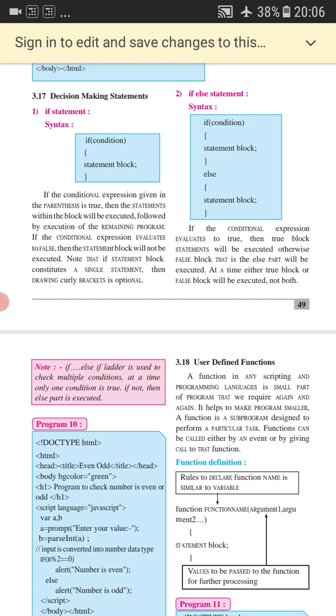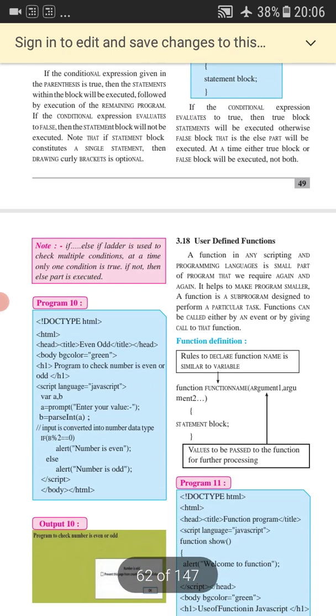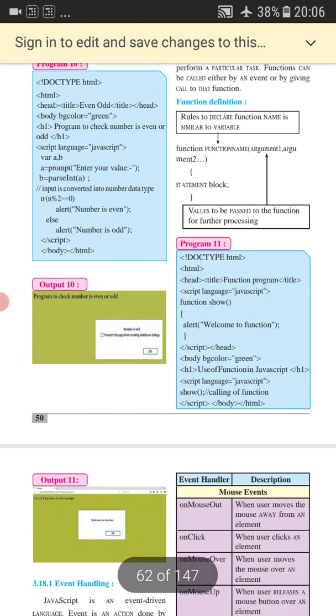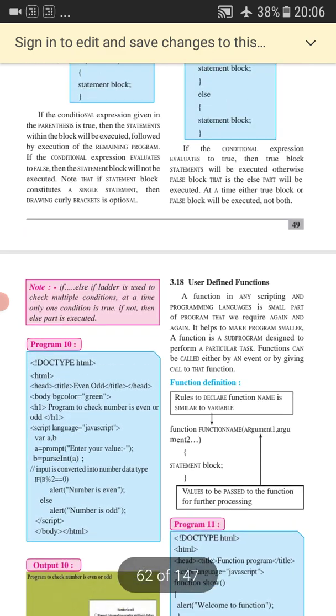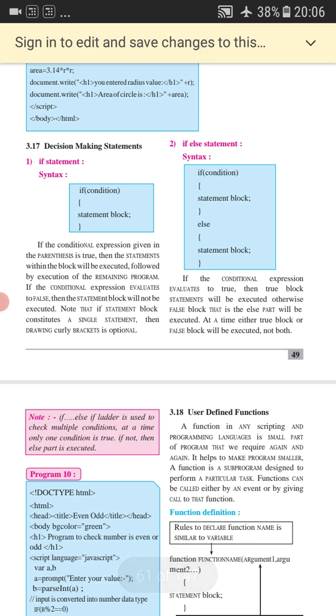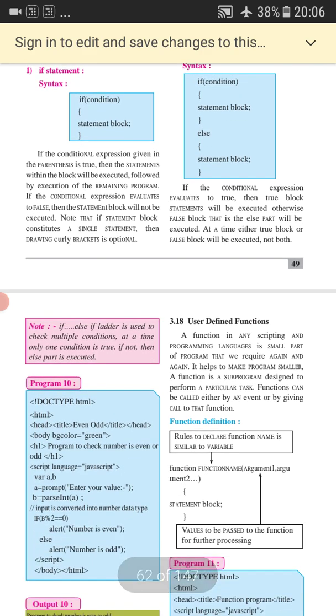Now let's start with the new topic, user defined functions. Now what are user defined functions? So see students, in the previous topic we studied built-in functions. Now we have to study user defined functions. User defined functions are the functions which are defined by the user, which are not predefined. The user can define them. So that is a user defined function.